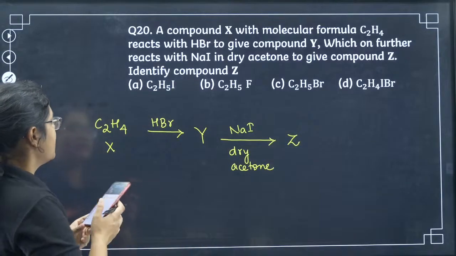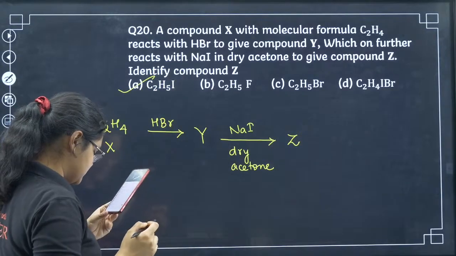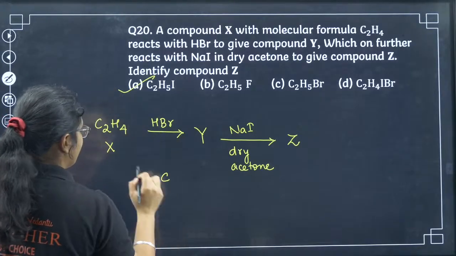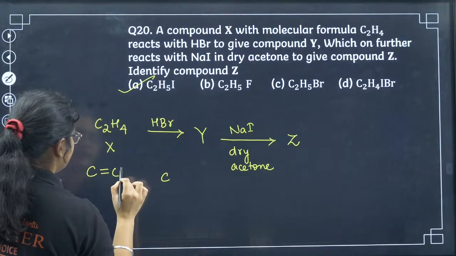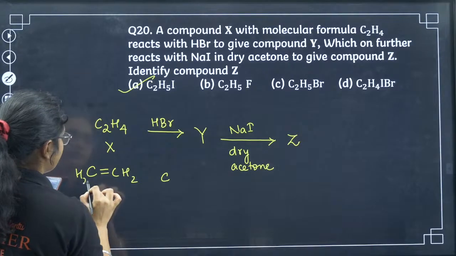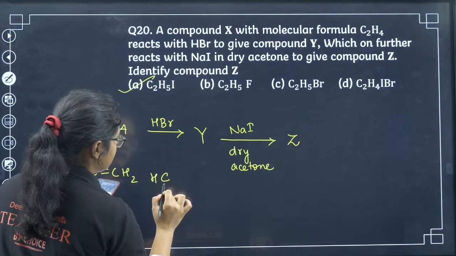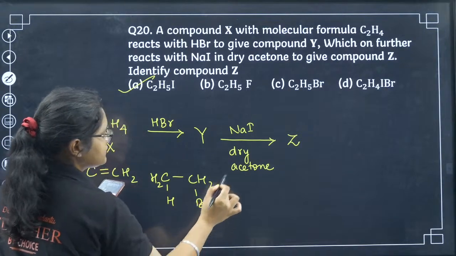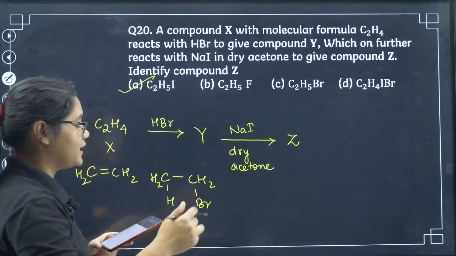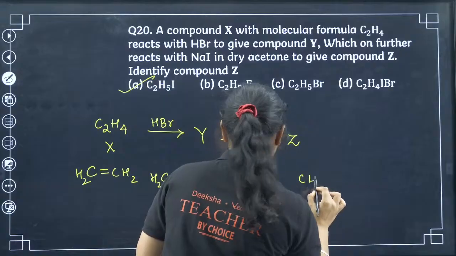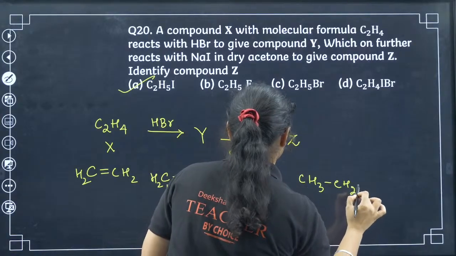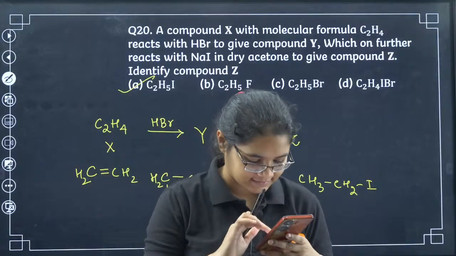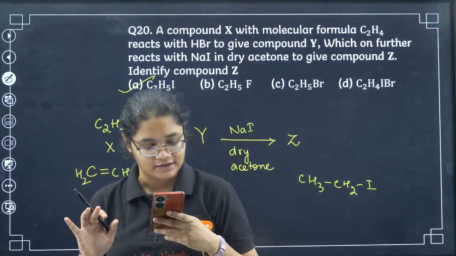Very simple question. Yes, all of you have given the correct answer. So when you add HBr, you will get CH3CH2Br. Next, when you use NaI in dry acetone, that is the Finkelstein reaction, you will get CH3CH2I. So that is option number A. Yes, 20A is correct for everyone. All of you have given the correct answer.